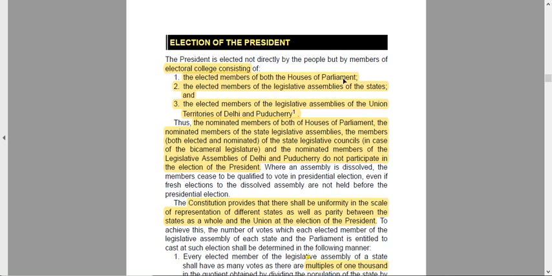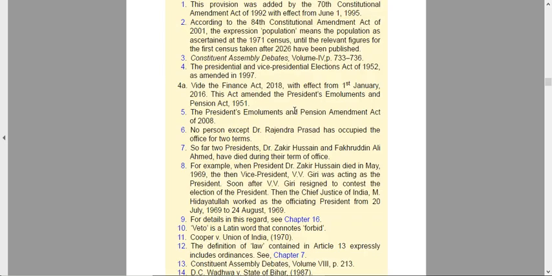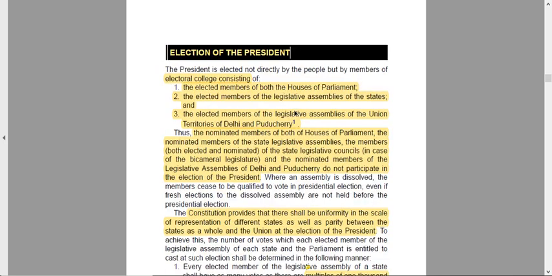So the elected members of both the Houses, the elected members of the legislative assemblies of the states, and the elected members of the legislative assemblies of Union Territories. Some of the Union Territories also have legislative assemblies, such as Delhi and Puducherry. I think we will also be taking J&K into consideration now. Soon there will be a provision to make an amendment to include them also. So first of all, observe one thing: all the elected members of Parliament, states and UTs are taken into consideration for the electoral college.